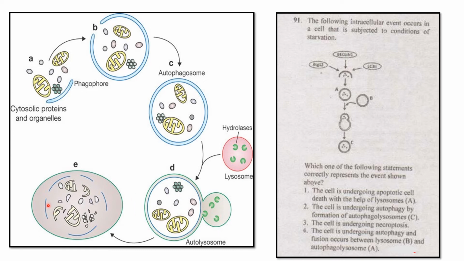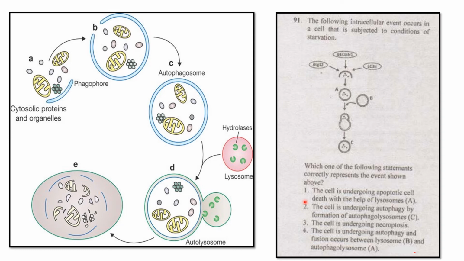So totally, here the cell components are cleaved. This structure we call autophagolysosomes, because autophagosome and lysosomes are both there. Let's see, we will find the answer. How many remain? The second one and the fourth one. Okay, let's see. You can understand properly, because you might be a little confused, as the second and fourth are looking the same.